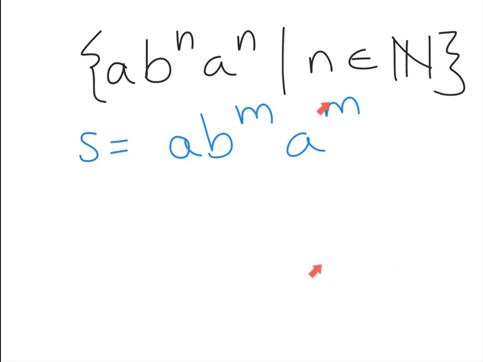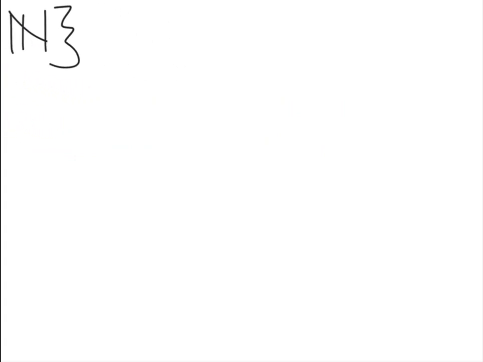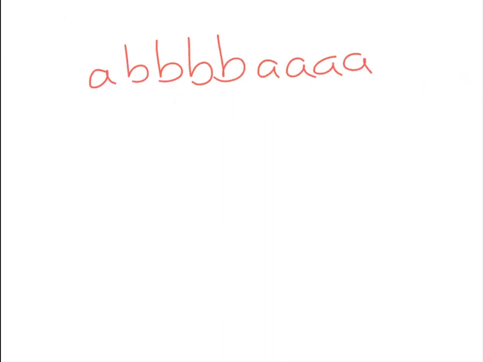Because let's just move over for a second. Let's just pretend for a minute. It's not the case, but let's just pretend for a minute that we happen to know that m was 4, right? Then our language would be an A, and 1, 2, 3, 4 B's, and 1, 2, 3, 4 A's, right? And we just do not know how the split's going to happen. Remember that whole split thing at the beginning of the previous video that we did, where we said, oh, here we go, we're splitting it like this, so this is y.